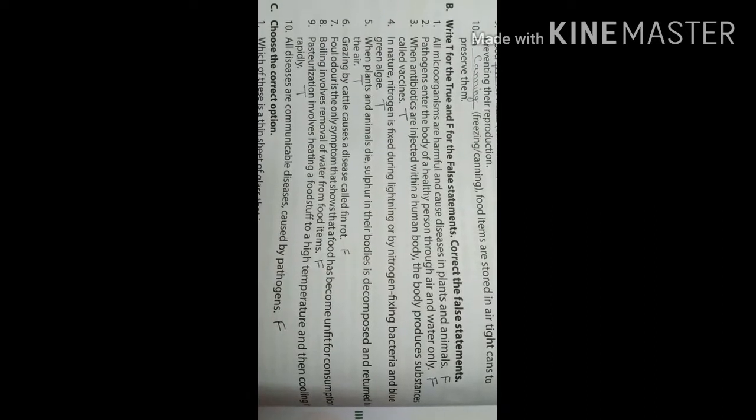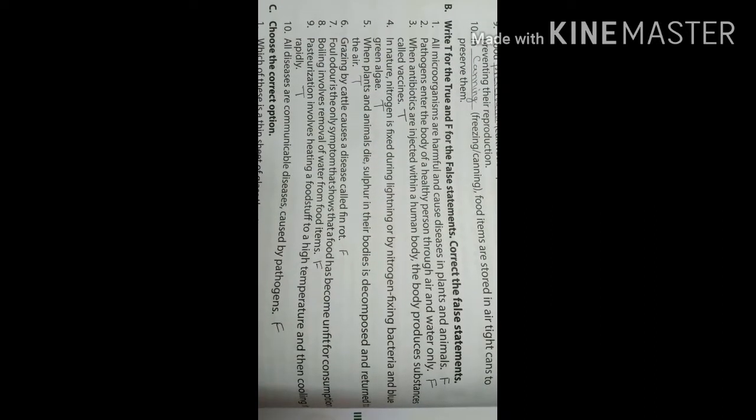Okay, now number B, that is true and false. All microorganisms are harmful and cause disease in plants and animals. False. Pathogens enter the body of healthy person through air and water only. That is false. When antibiotics are injected into the human body, the body produces substances called vaccines.